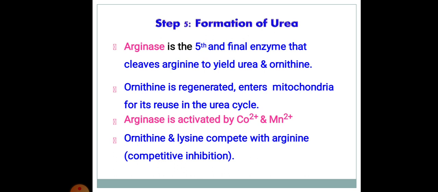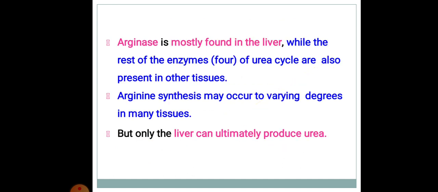Step 5, formation of urea. Arginase is the fifth and final enzyme that cleaves arginine to yield urea and ornithine. Ornithine is regenerated and enters mitochondria for its reuse in the urea cycle. Arginase is activated by cobalt 2 plus and manganese 2 plus. Ornithine and lysine compete with arginine, causing competitive inhibition. Arginase is mostly found in the liver, while the other 4 enzymes of the urea cycle are also present in other tissues. Arginine synthesis may occur to varying degrees in many tissues, but only the liver can ultimately produce urea.